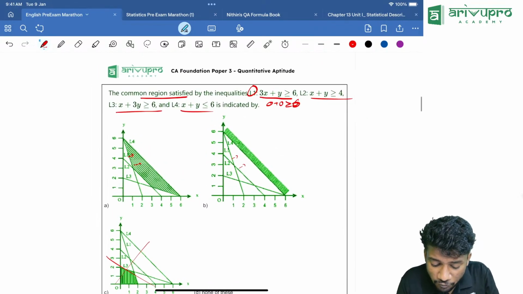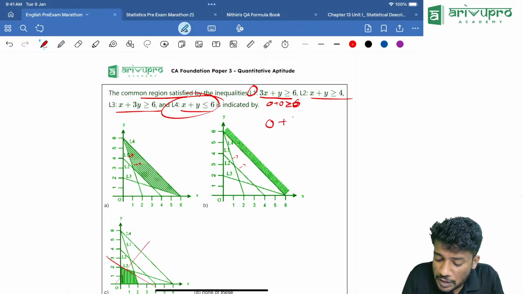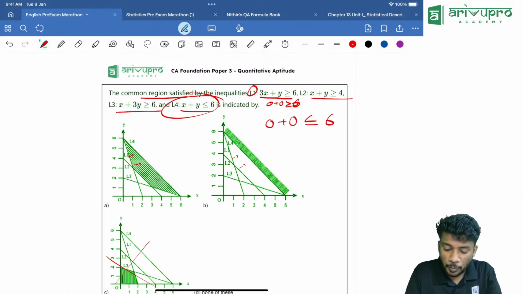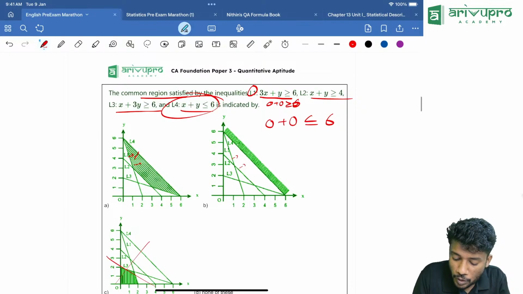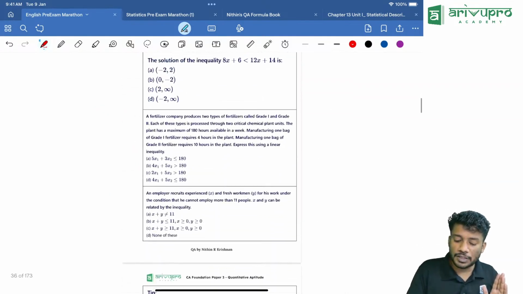Then think about line 4. Now we will directly go for line 4. Line 4 is 0 plus 0 less than or equal to 6. That is possible. That means it should be towards the origin. That means option A is the right answer. This is the easiest way to solve it.